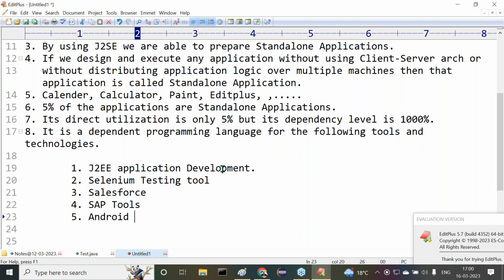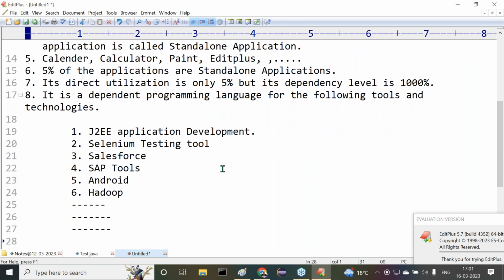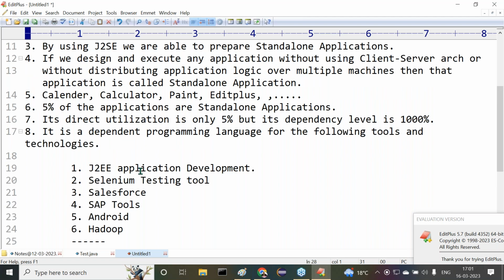Hadoop. There also we require Core Java. Like this, many more technologies and tools are available, and they use Java directly as part of their implementations. So many technologies and tools depend on core Java, and many are designed on top of core Java. If you want to work with all these things, we definitely need awareness of it.